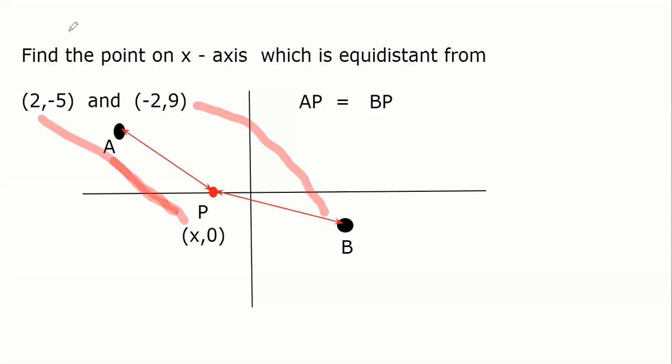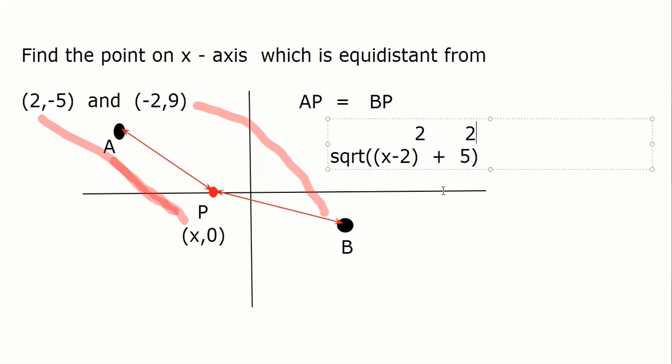And if I do it here right away, AP would be square root of what? X minus 2 whole square. Let me write it first. And guys, don't worry about the square root, that will anyway go. X minus 2 whole square plus 0 minus 5 square. That is my AP.